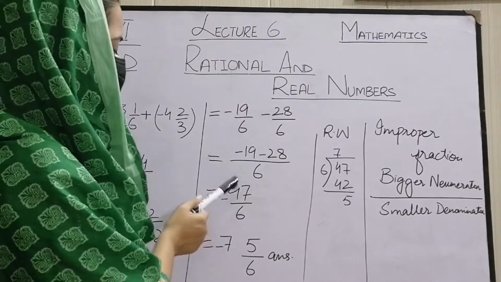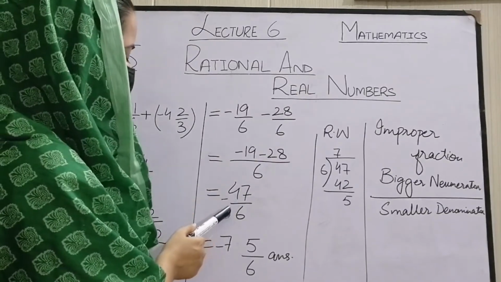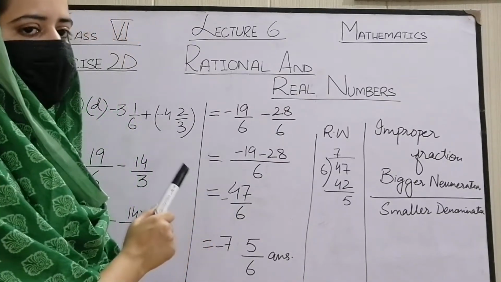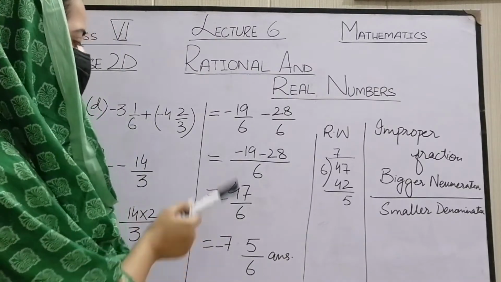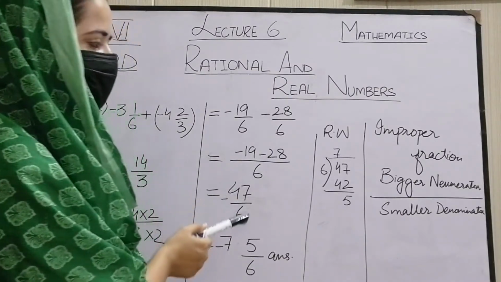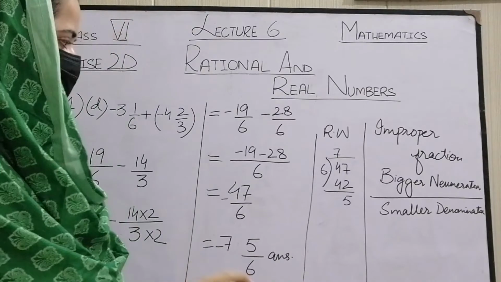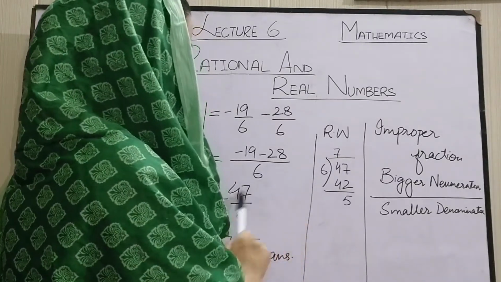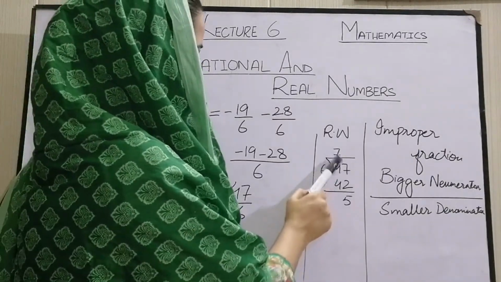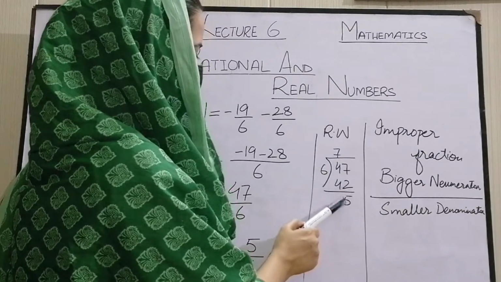You can clearly see that we have an improper fraction here. Whenever we have an improper fraction, we have to convert this fraction into a mixed fraction. In rough work, divide these two numbers. 6 7s are 42, remainder is 5.